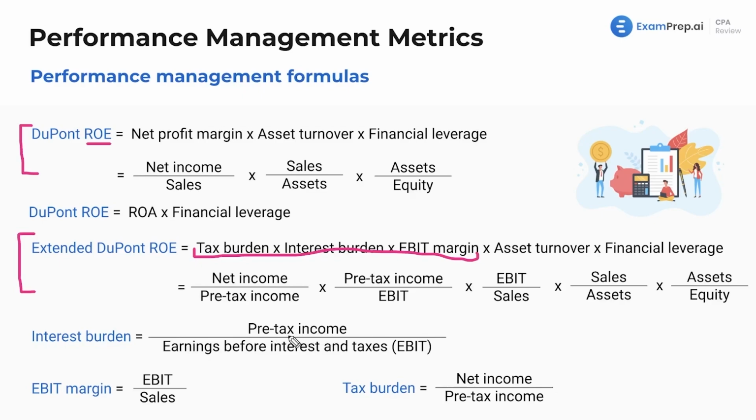I'm visioning an income statement, right? What hasn't it taken into account yet? And then earnings before interest and taxes. Okay, so pre-tax income does take into account interest, but not taxes. Earnings before interest and taxes does not take into account interest or taxes. Neither of these takes into account taxes. So this is income with interest, income without interest, and just dividing them by each other will give you the percentage of a burden.